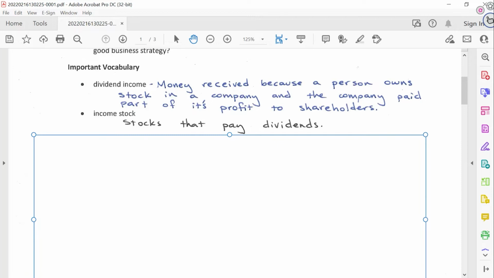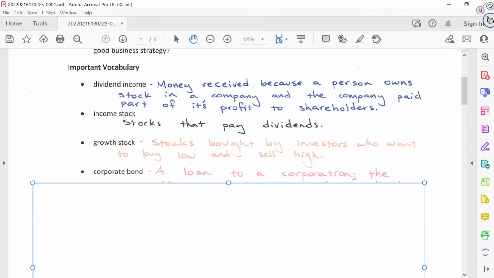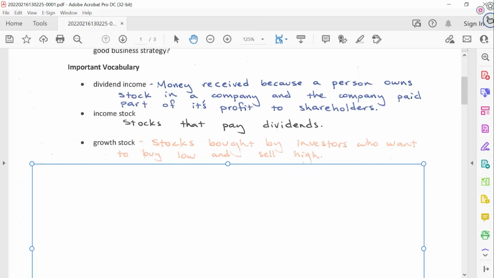Okay, the next word is income stock. Income stocks are simply stocks that pay dividends. So if a stock pays dividends, it's an income stock. The next word to talk about is a growth stock. Growth stocks are stocks that are bought by investors who want to buy low and sell high. They're hoping that by buying this stock, it'll grow in value, and then they can sell it later on when it's higher, and therefore they have made money by that stock growing. So a growth stock is where they want that stock to rise in value.